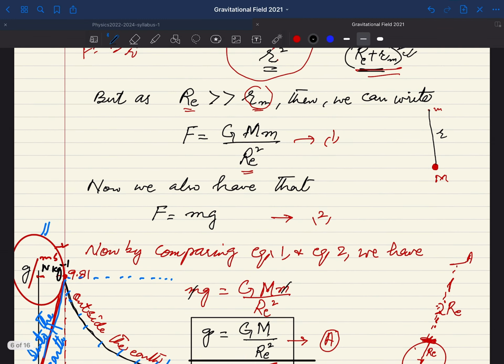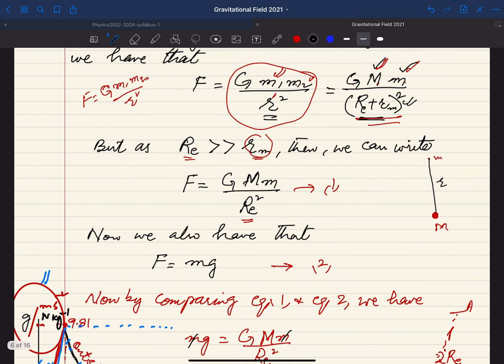Here, as we have already mentioned, if you are considering the earth and the mass is lying on the surface of the earth, then what will be the situation? The force of attraction of the earth on this mass is nothing but the weight of this mass, which we have just discussed.